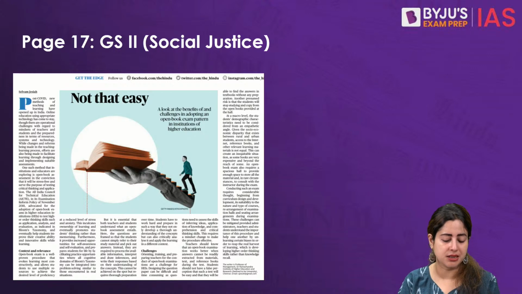This is page 17, and this talks about education. Recently, we have been having many articles on education. The time is now ripe for us to actually implement and think about the National Education Policy 2020. We know that India has not had many education policies. In fact, the 2020 policy is the third of its kind. The first was 1968, then 1986, and then 2020. So indeed, it is revolutionary.